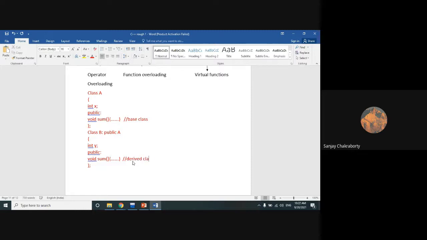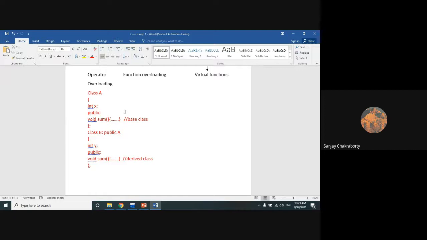Now the main question is how we can call the sum function to print the values of objects of both the classes A and B. How do we invoke the sum function? This sum function is similarly defined in both these classes.